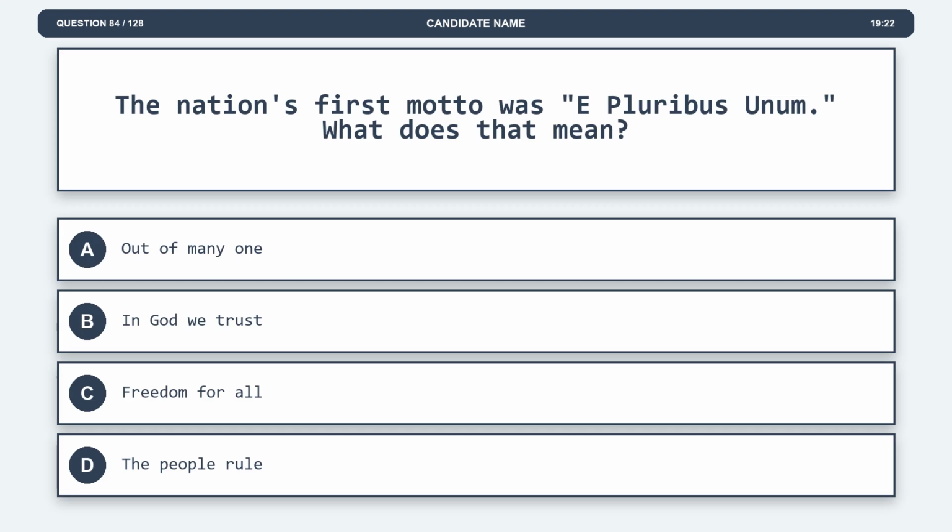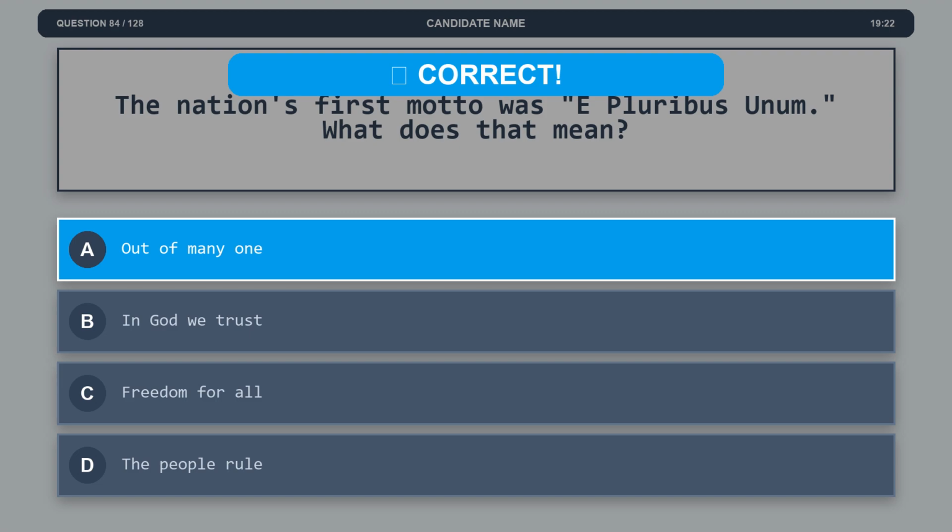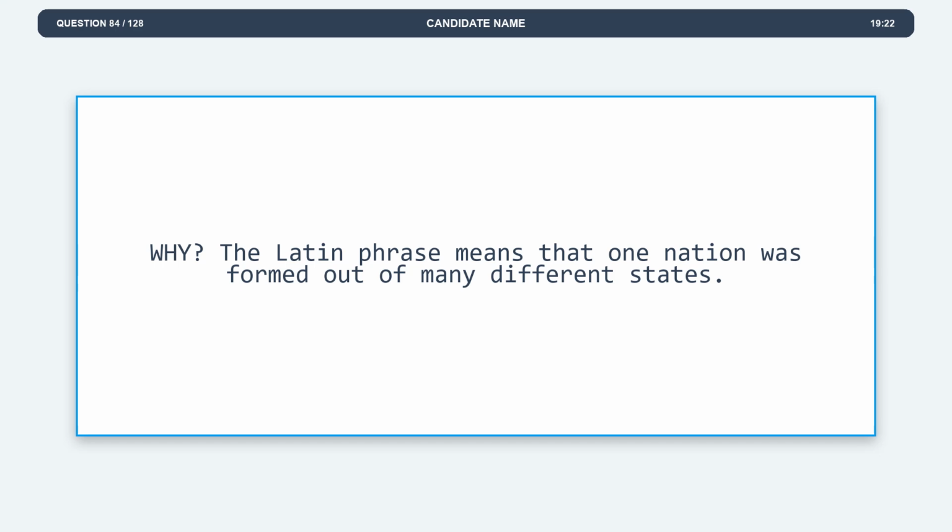Question 84. The nation's first motto was E pluribus unum. What does that mean? Option A, out of many one. Option B, in God we trust. Option C, freedom for all. Option D, the people rule. The correct answer is option A, out of many one. Explanation. The Latin phrase means that one nation was formed out of many different states.